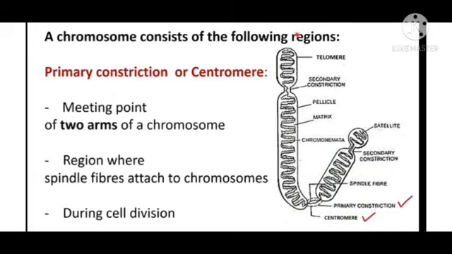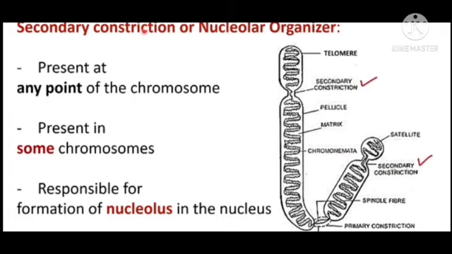A chromosome consists of the following regions. First is the primary constriction, which is also called the centromere. It is the meeting point of the two arms of a chromosome, and this is where spindle fibers attach to chromosomes during cell division. In some chromosomes, a secondary constriction or nucleolar organizer is also present at some point of the chromosome, which is responsible for the formation of the nucleolus in the nucleus.